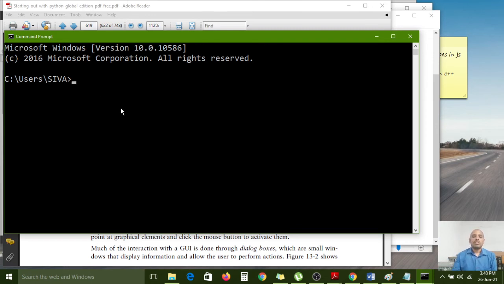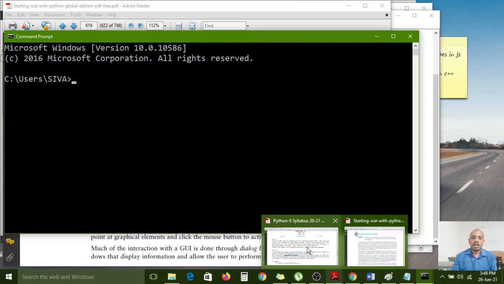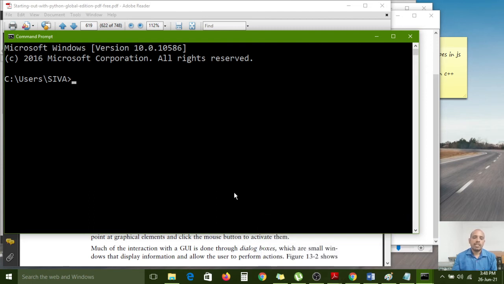But now we are working with user interfaces. Why is it easy? The user can interact with the user interface very easily, because we do not have to store the commands in our mind. But if you use the command prompt, each and every command you have to note in your mind.